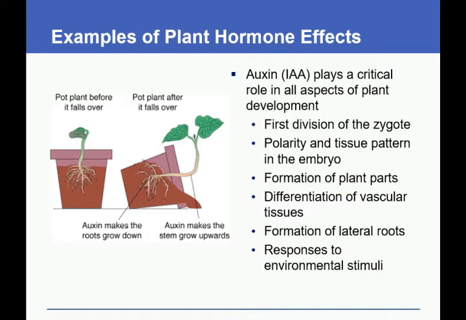Auxin, or IAA, plays a critical role in all aspects of plant development. So auxin is involved in fertilization of the zygote, polarity and tissue pattern in the embryo, formation of plant parts, differentiation of vascular tissues, formation of lateral roots, and responses to environmental stimuli.